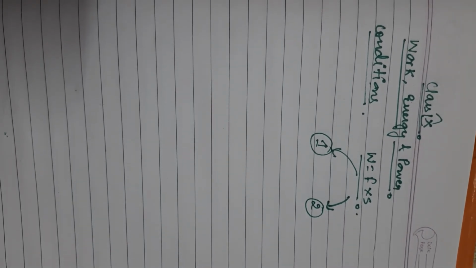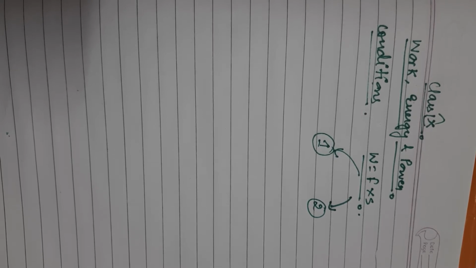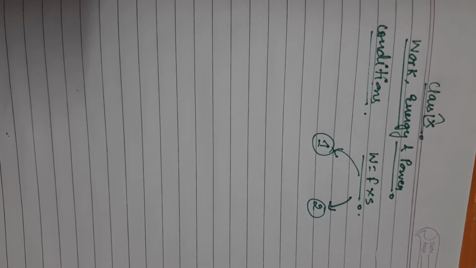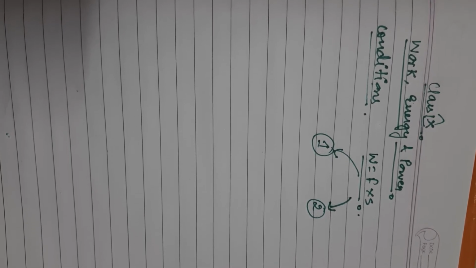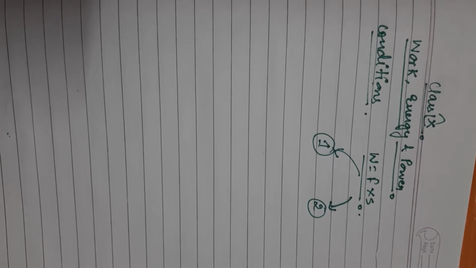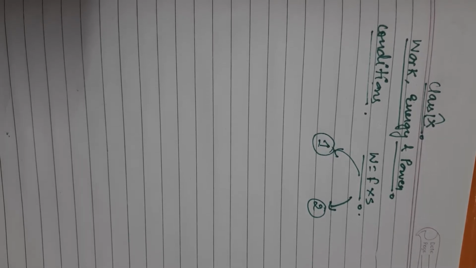Suppose we are applying a force on an object and the object is not displacing. In that condition, according to the definition in physics, work is not done. For example, if you are applying force on a wall continuously, but the wall is not displacing from its position, then work is not done, because there is no displacement of the wall.